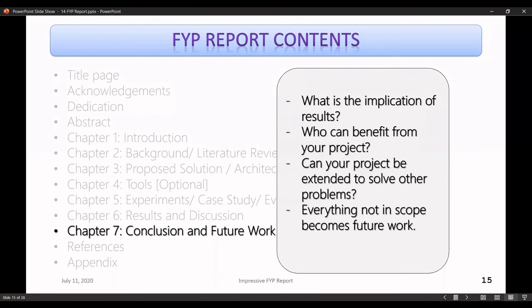So you have to think about all possible scenarios in which your project can benefit people. And of course, whatever was not in the scope of your project becomes the future work. When you're developing, you are thinking about so many different ideas that may be implemented. Of course, you have to include them in the future work.